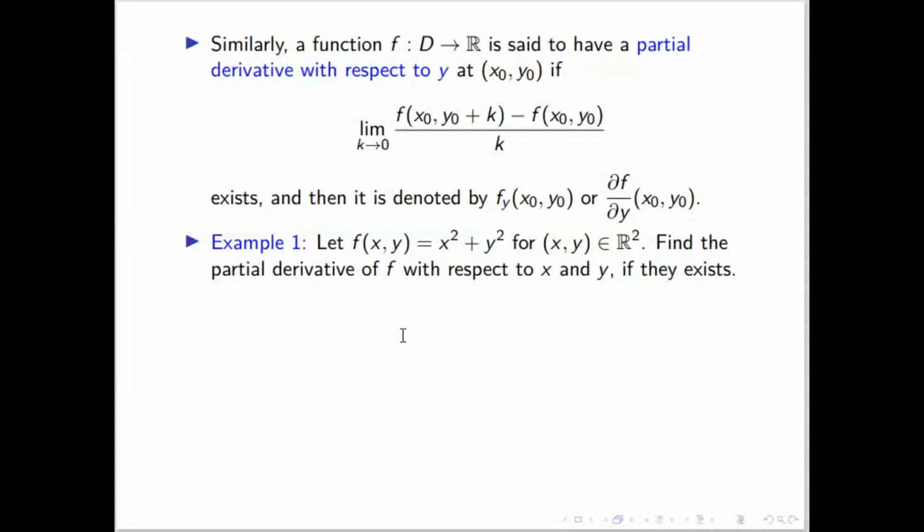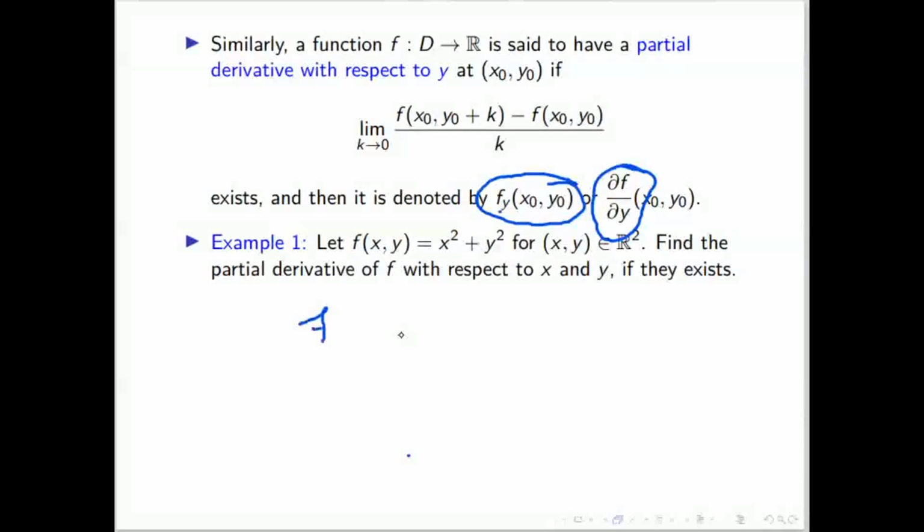So can anyone tell what will be the partial derivative of this function with respect to x and with respect to y? 2xy, 2x, 2y... With respect to y, 2x y square. So here you can either denote it by f of y or del f by del y, both have the same meaning. That is the partial derivative of f with respect to y.